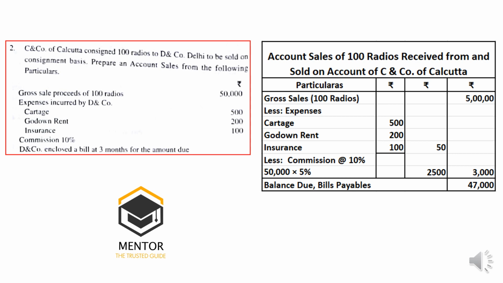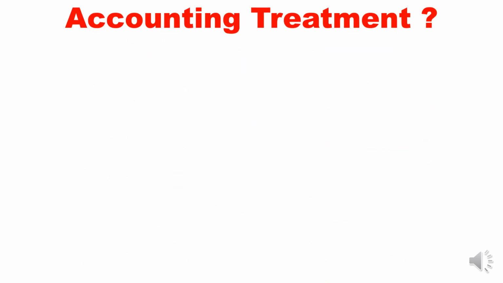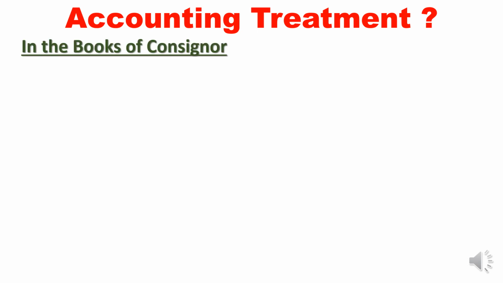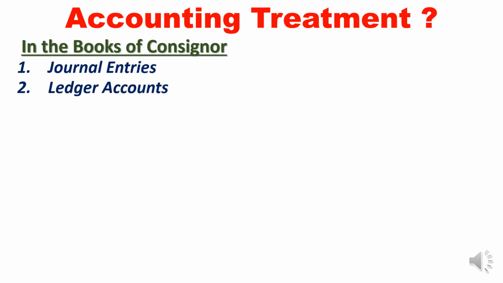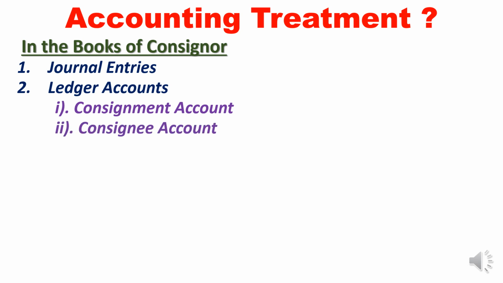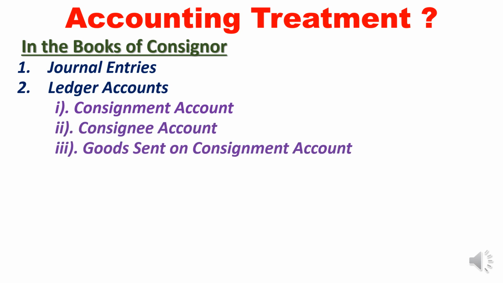Now the most significant part we will discuss: accounting treatment. What will be the accounting treatment done? When you come to the accounting treatment, there are two books, consignor and consignee. In the books of the consignor, we prepare journal entries and ledger accounts. Under ledger accounts, we prepare the consignment account, consignee account, and goods sent on consignment account. Sometimes, if it is asked, the consignment stock account.